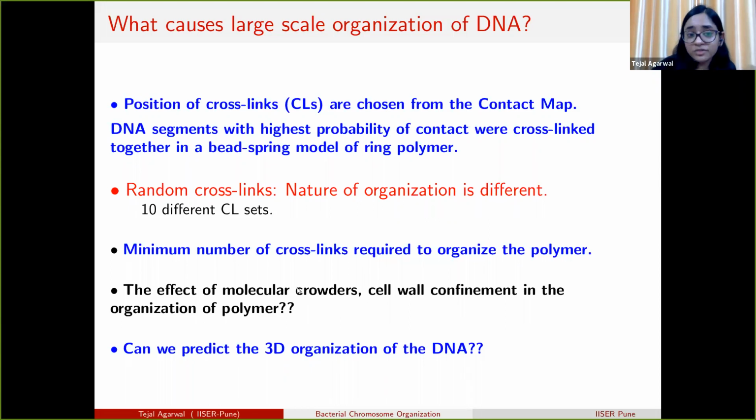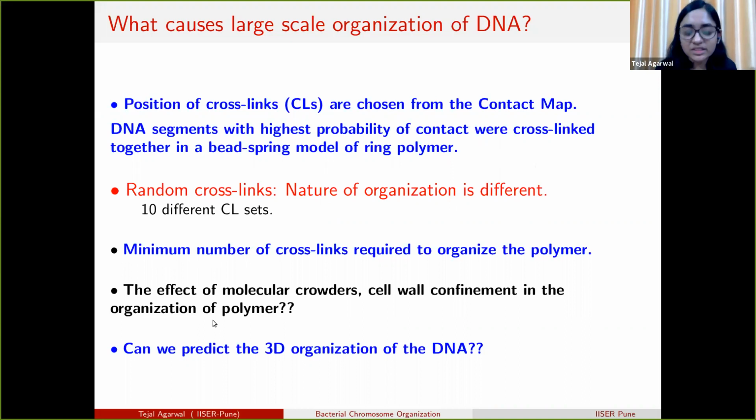Next we ask if there is something special about these crosslinks, or if this is random. That's why we compare the organization of the biological crosslinks with a random crosslink set, and check if the organization is similar or not. But what we found is that the nature of the organization in the random crosslink set is different from the biological set.